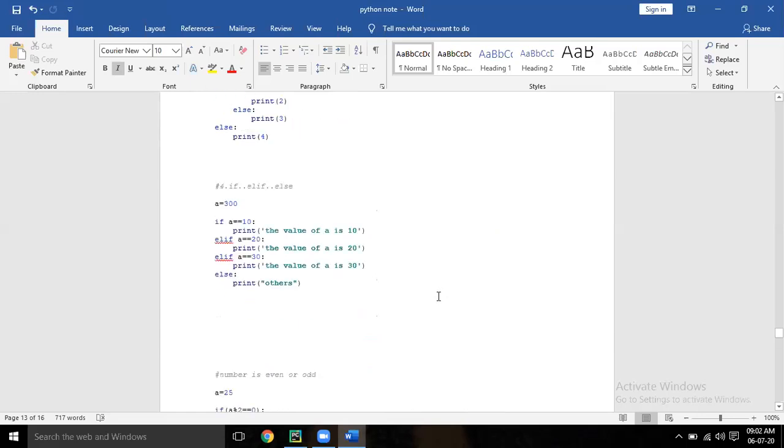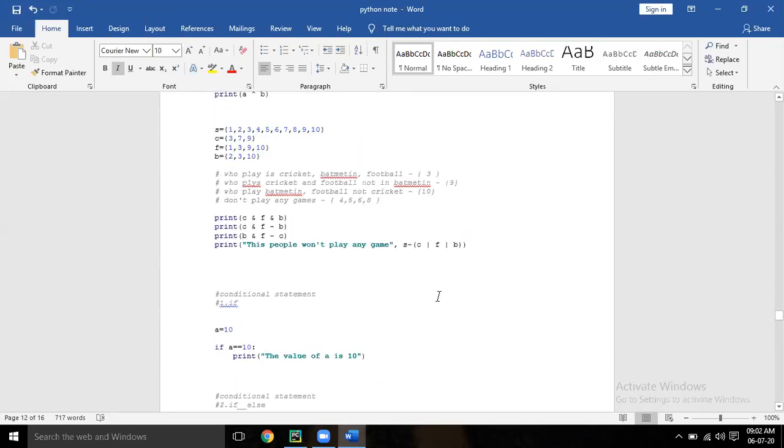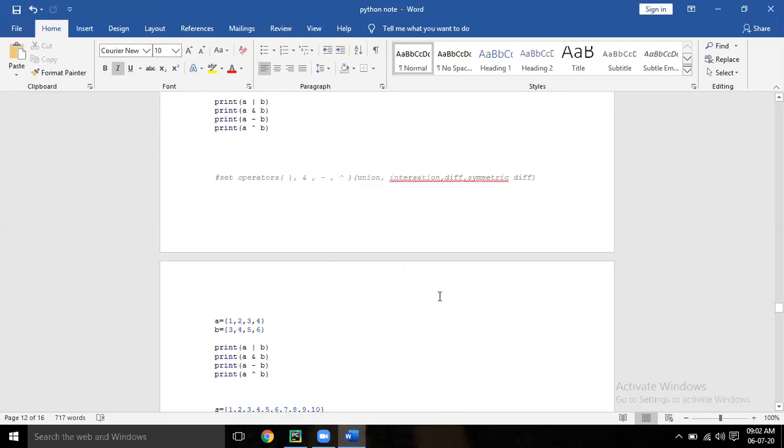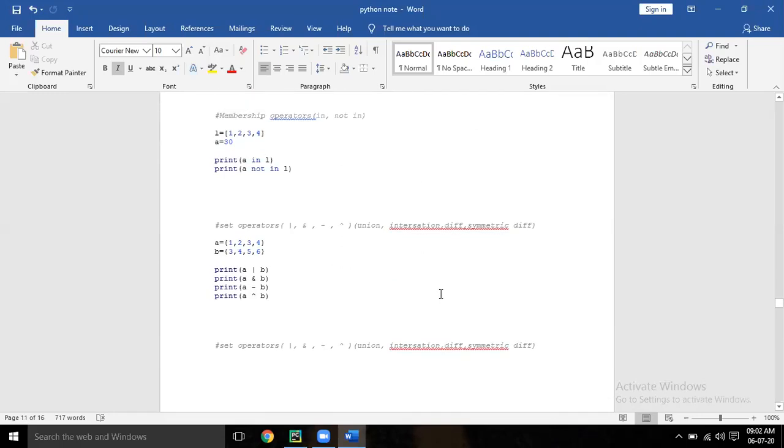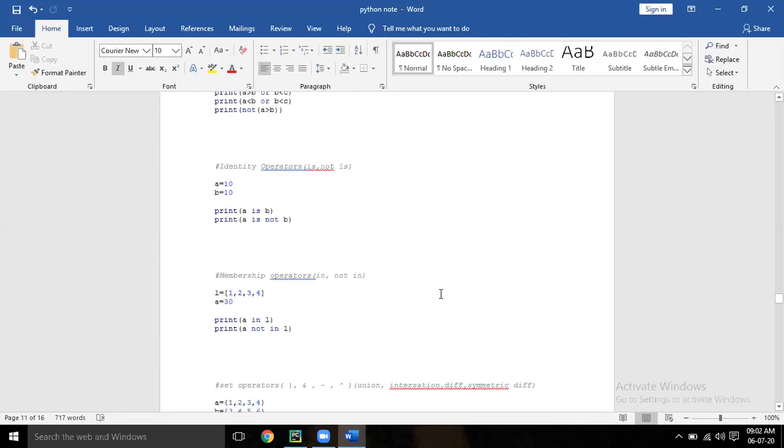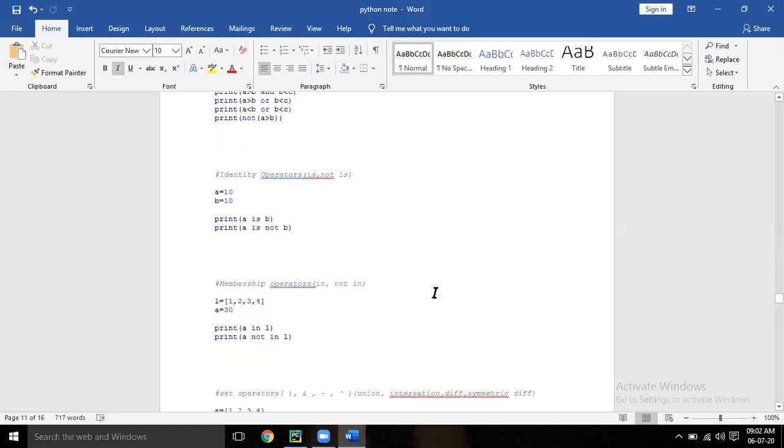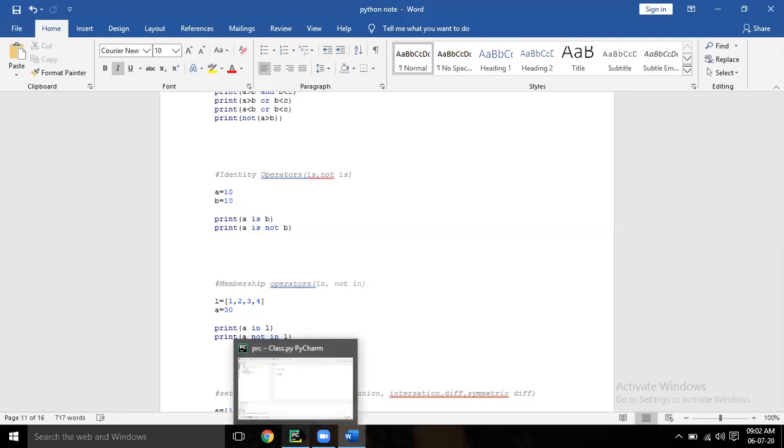Others can tell, right? Nobody is studying, I think. It's a membership operator, correct. So in is a membership operator. Here we have used the in membership operator.